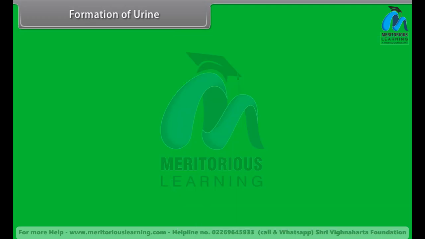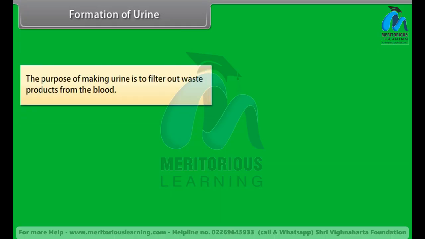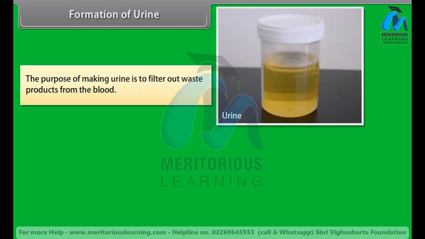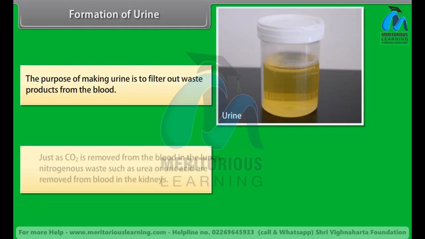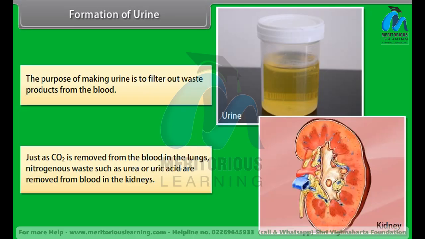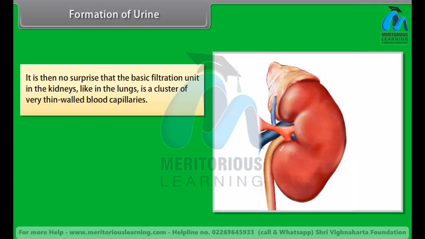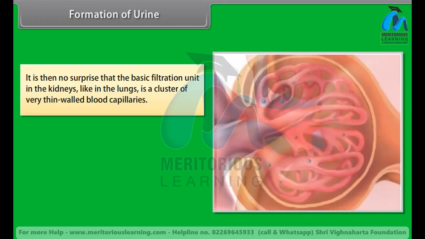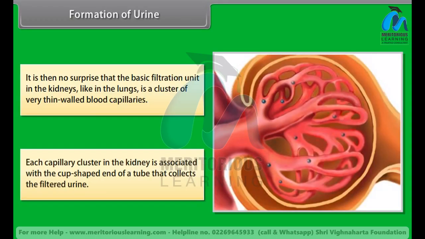Formation of urine. The purpose of making urine is to filter out waste products from the blood. Just as CO2 is removed from the blood in the lungs, nitrogenous waste such as urea or uric acid are removed from blood in the kidneys. It is then no surprise that the basic filtration unit in kidneys, like in the lungs, is a cluster of very thin-walled blood capillaries. Each capillary cluster in the kidney is associated with a cup-shaped end of a tube that collects